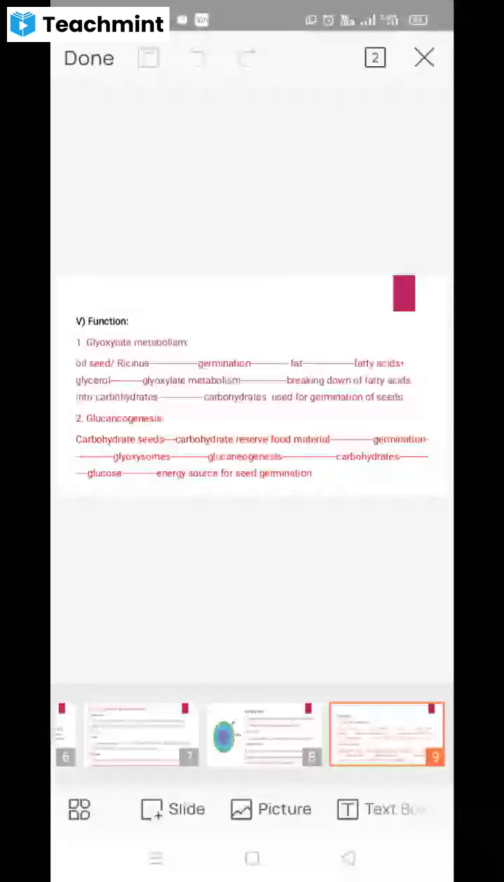glyoxysome bodies. सेम लाइक द पेरोक्सिसोम. सेम वहाँ पे आप लिख सकते हो, दोनों में भी सिमिलर प्रोसेस है. बडिंग एंडोप्लाज्मिक रेटिकुलम में there is the budding process. After budding, the buds will be separated and they form the glyoxysomes. So here, in case of these